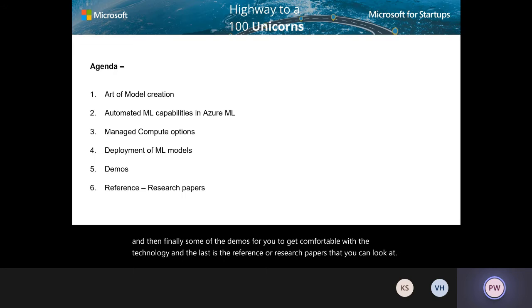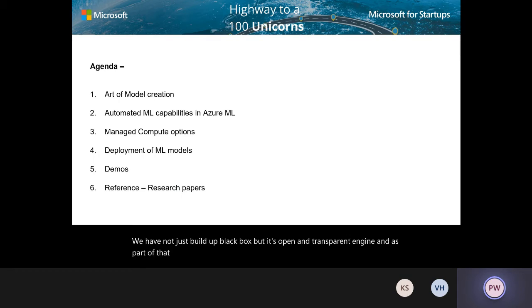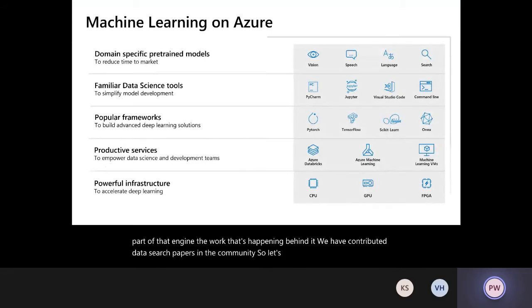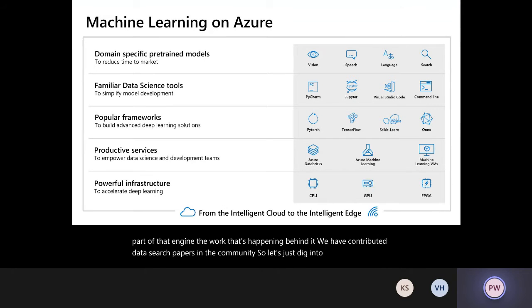We have not just built a black box, but it's an open and transparent engine. And as part of that engine, the work that's happening behind it, we have contributed that as research papers in the community. So let's just dig into the details. Now, how can you go about doing machine learning on Azure? What are different options that you have?